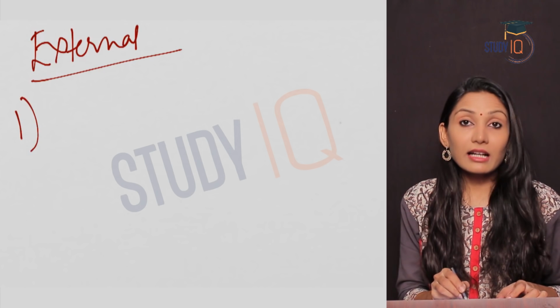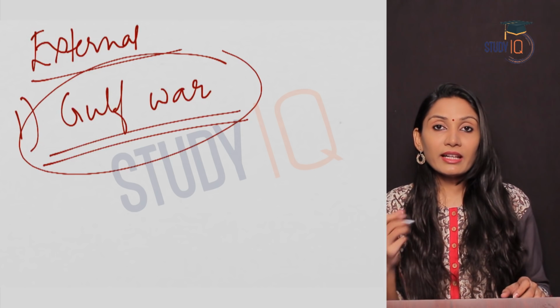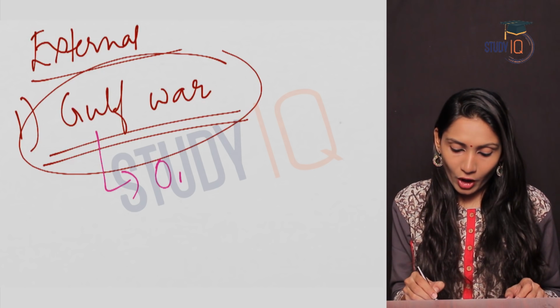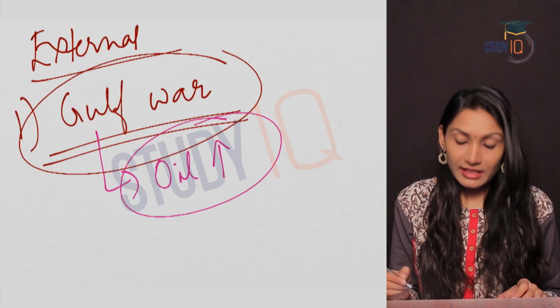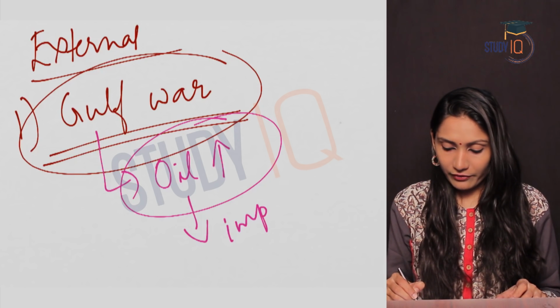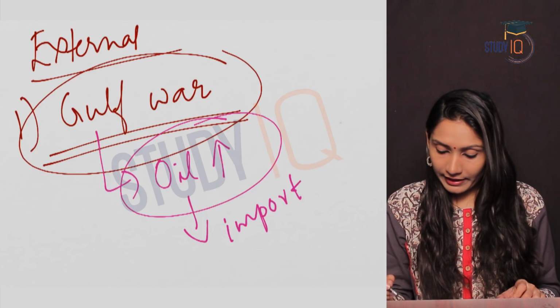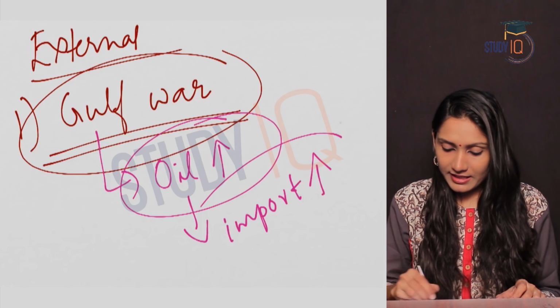One was the Gulf War. During the Gulf War, the prices of oil shot up. So the increased price of oil increased the import expenditure of the government. We were highly dependent on imports for our oil requirements, so import expenditure also increased.